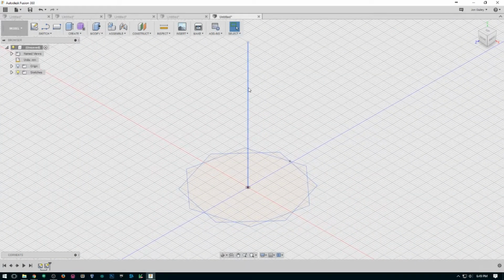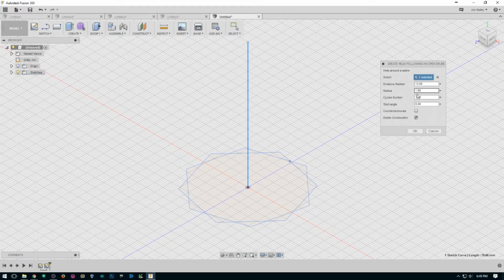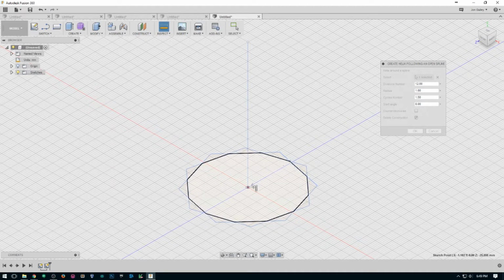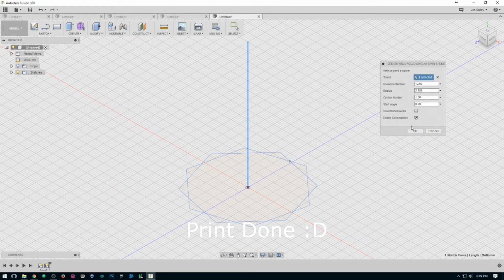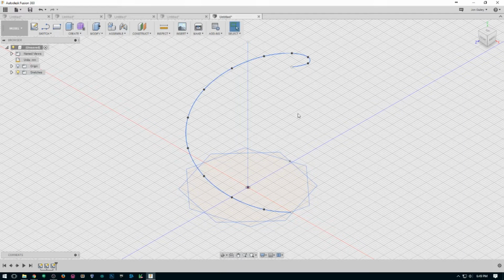Now that you have your vertical line, you can click on it to select, hit S for shortcuts, and search helix. Create a helix following an open spline. For the cycles, let's do 1.5. And the radius, you want to do measure. Click that point you made and the center, and that'll get you pretty close to what you need. Hit OK. It'll make our spline. It kind of chugs away for a while. It's got a lot of math that it's doing. Once that comes back, you'll have this lovely helix.